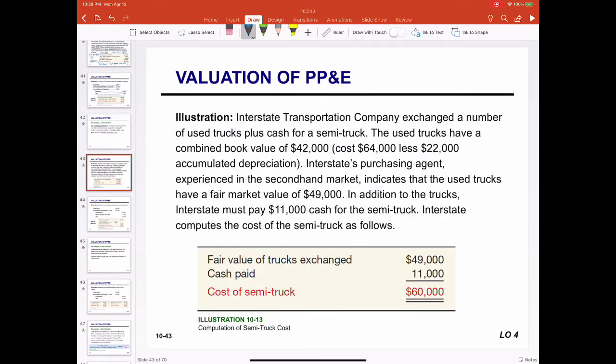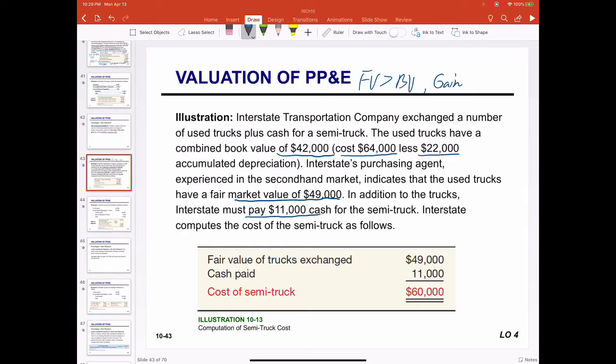In this example, we are given the old asset to be given up, book value 42,000, which is the difference between 64 and accumulated depreciation 22. And the fair value of the old truck is $49,000. The fair value is greater than the book value, so that will result in the gain. The cash to be paid is $11,000.